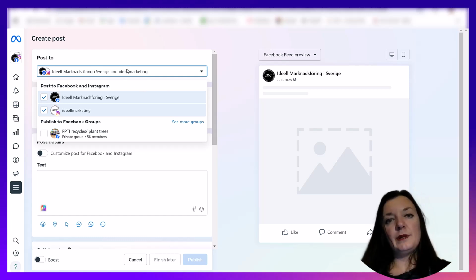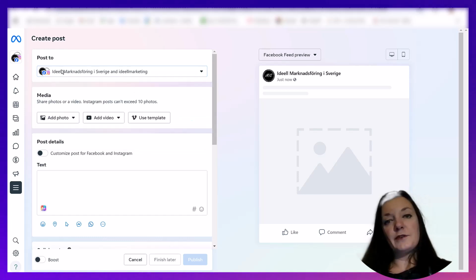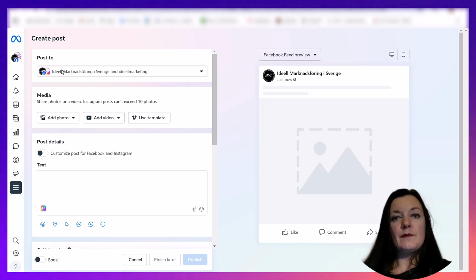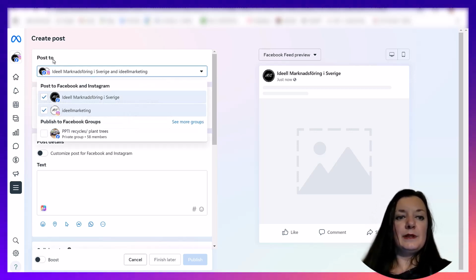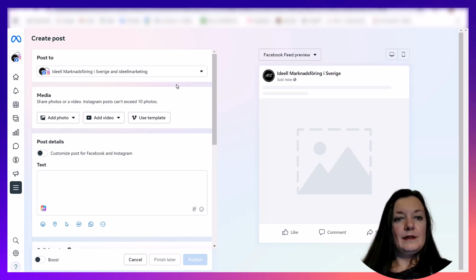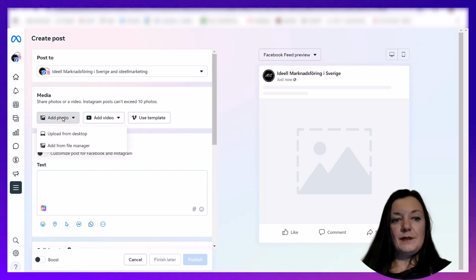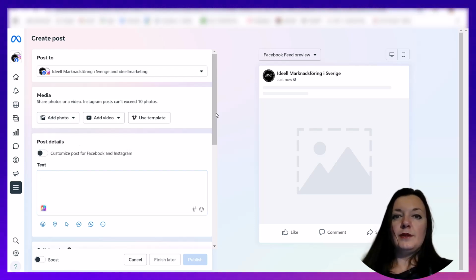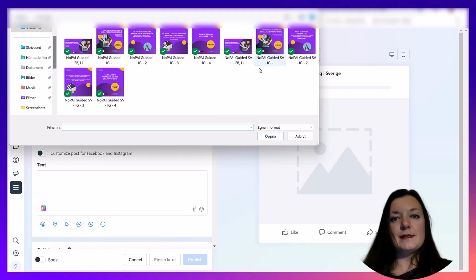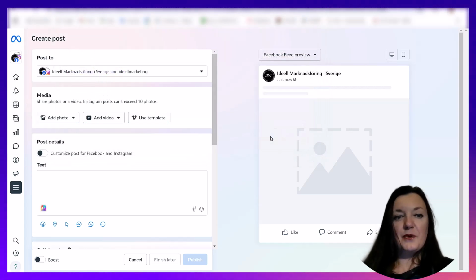So if you want to make a publication in several channels, first you need to connect them in the business portfolio, and then when you create a post, you can pick all the channels where you publish. Then you can add a photo, write a text for it, and proceed. For example, you can add one photo or video, or you can add several. Let's use the pictures that we actually published when we informed about this course.